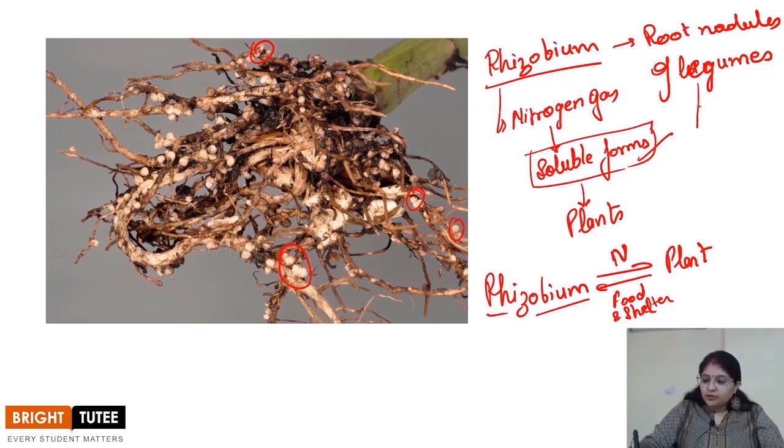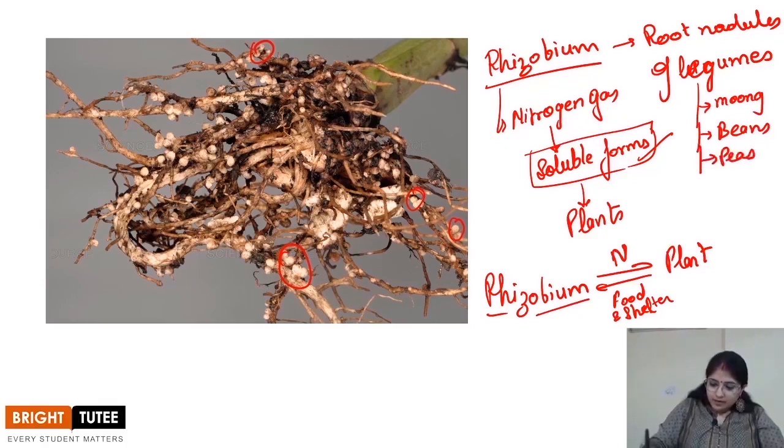So what are these legumes? These legumes are plants like moong dal. These are beans, peas, right? Grams. These are the leguminous plants which contain root nodules having rhizobium.